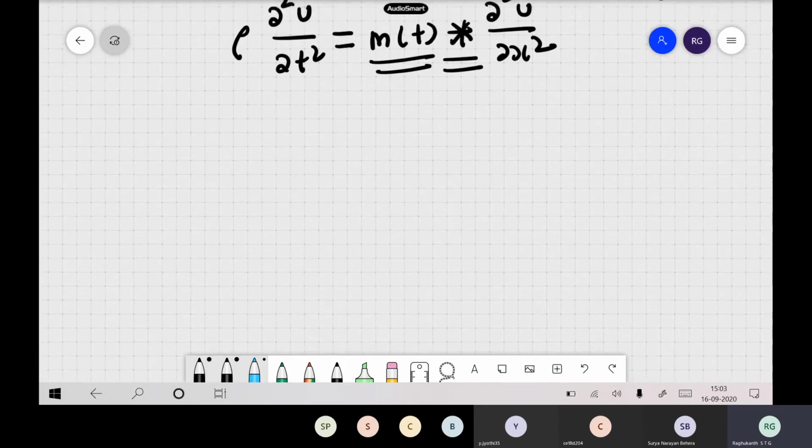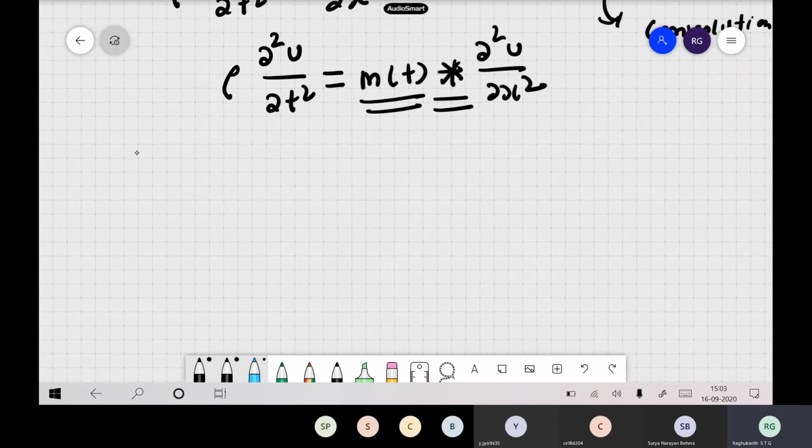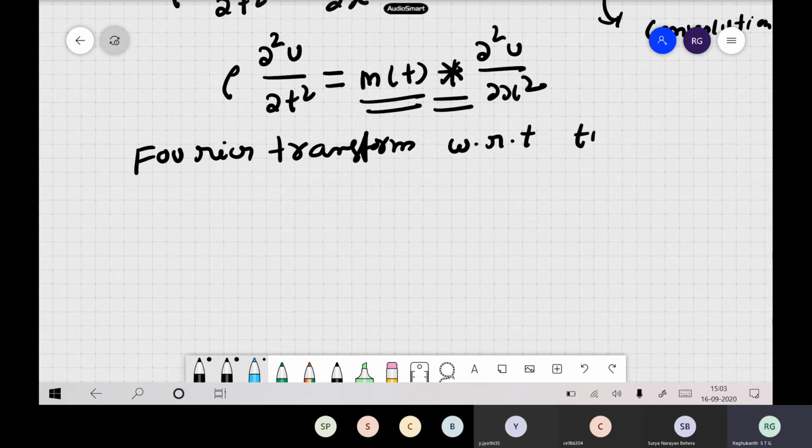Now to replace this convolution integral, we write it in the Fourier domain. We apply the Fourier transform with respect to time. You followed, right? When you take the Fourier transform only with respect to time, the left side becomes (iω)² times the Fourier transform of u.